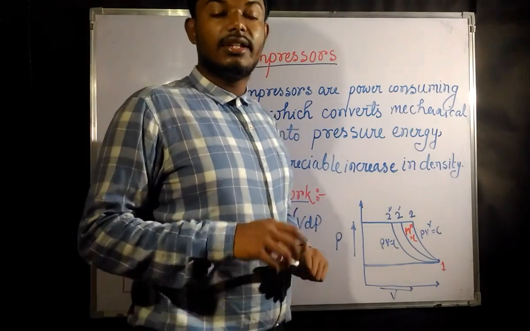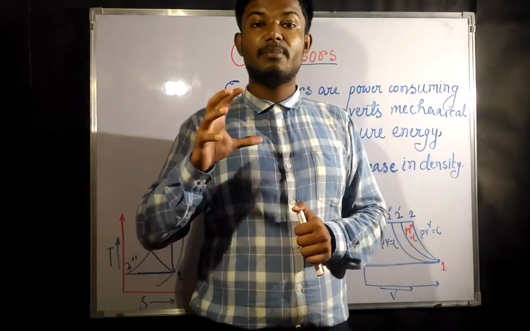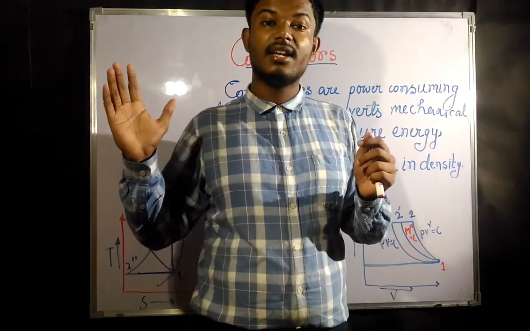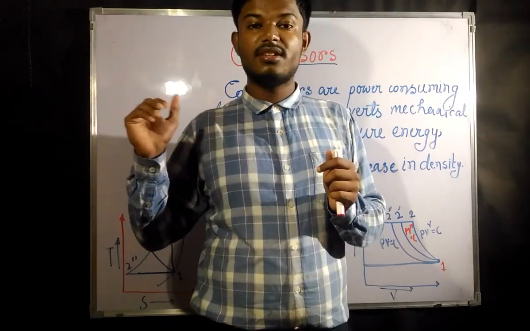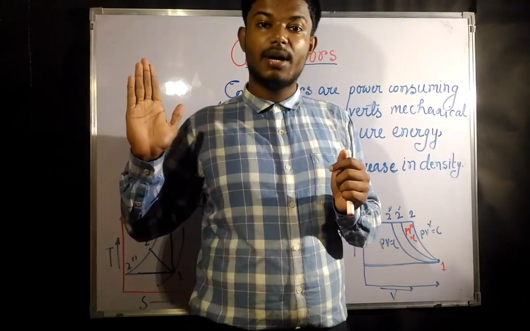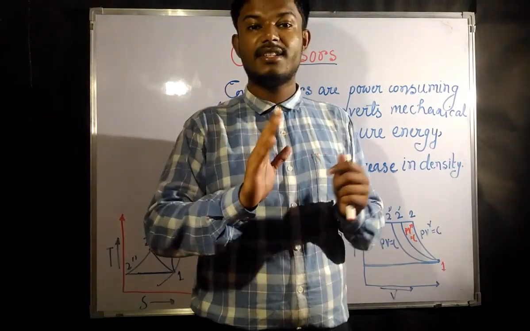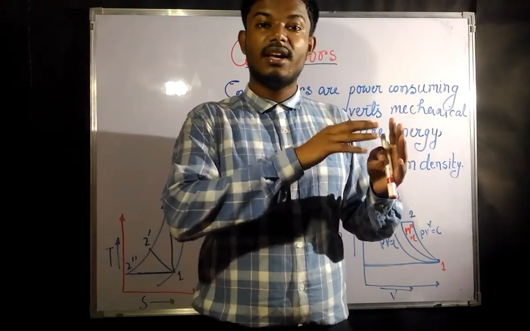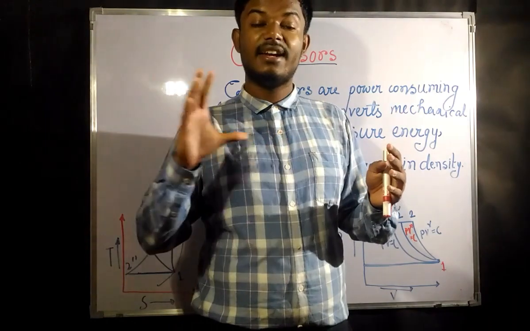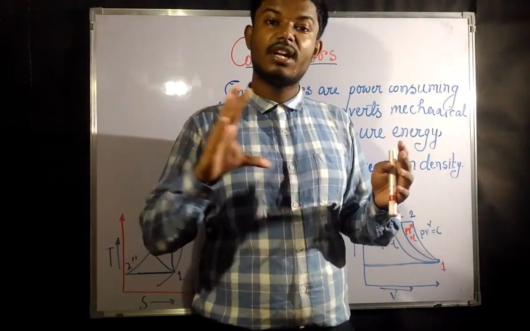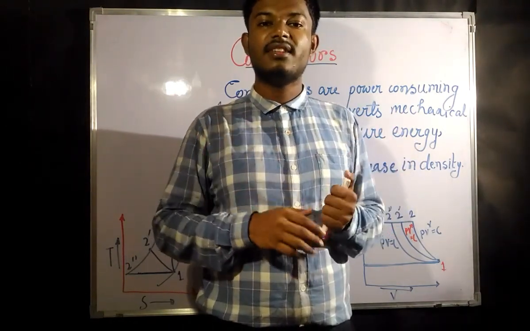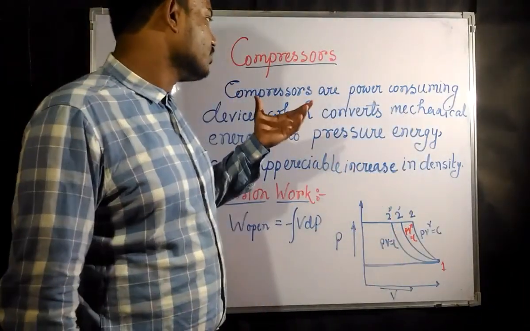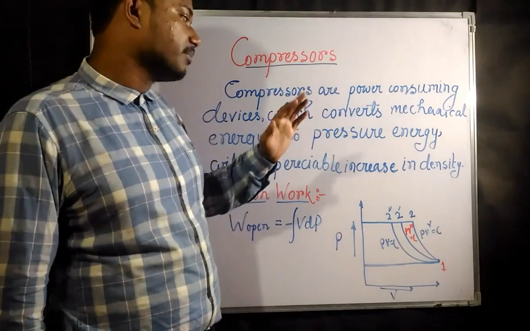What does the compressor do? It compresses with the help of mechanical energy. It compresses the air, or whatever the substance is going to be, by the action of mechanical energy, in such a way that the volume is reducing, resulting in increasing density, and due to the forceful compression, the pressure energy of it is getting raised. Such devices are known as compressors.